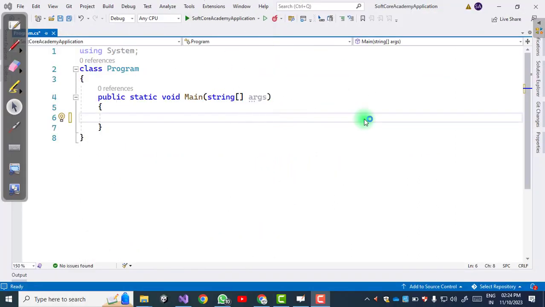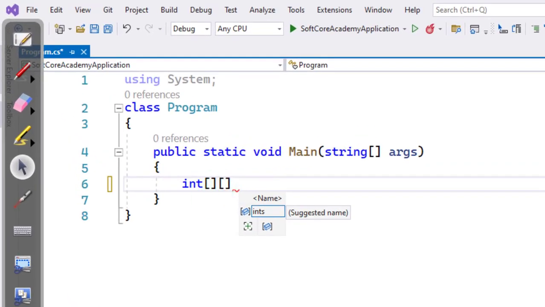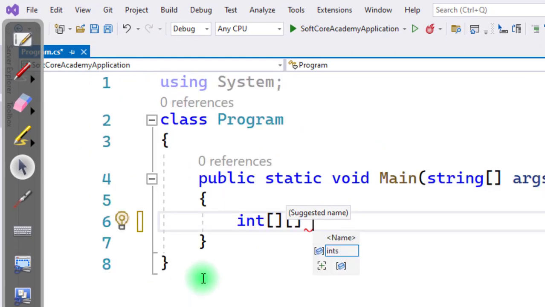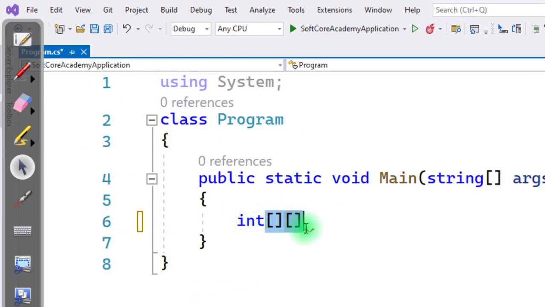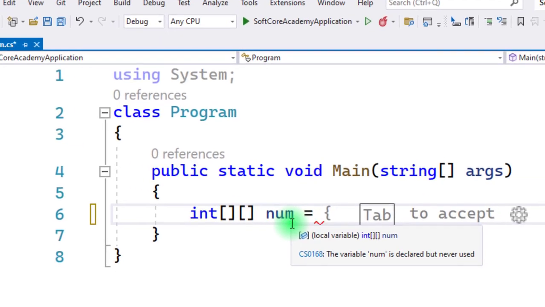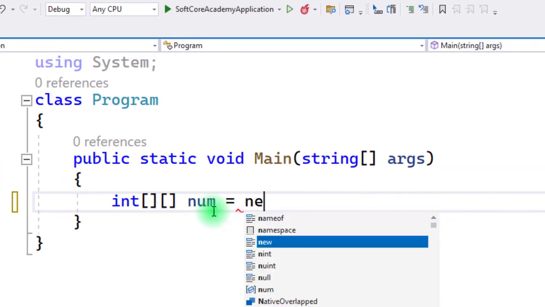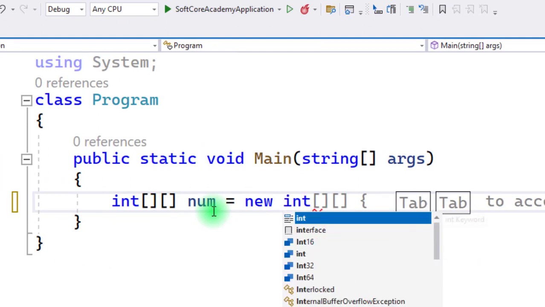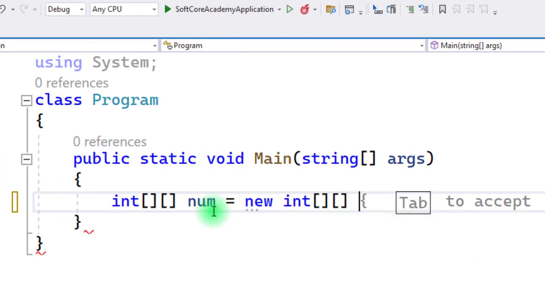Okay, now we start the demonstration of jagged array in C#. Let us start with the declaration of the jagged array. We have to use two subscripts, as we can see here. Then we type the name of the jagged array, which is num, and then we create a jagged array: int and then square brackets.